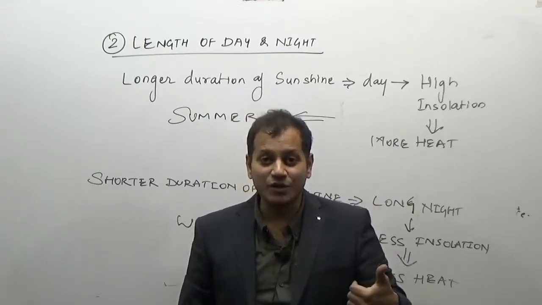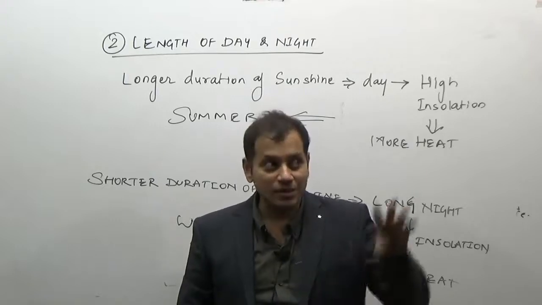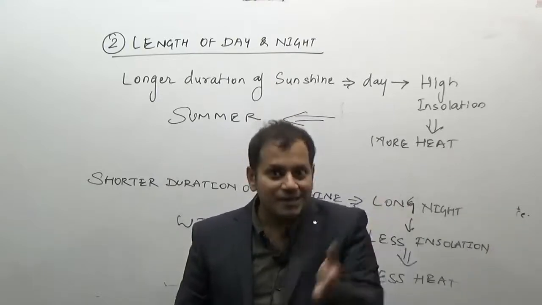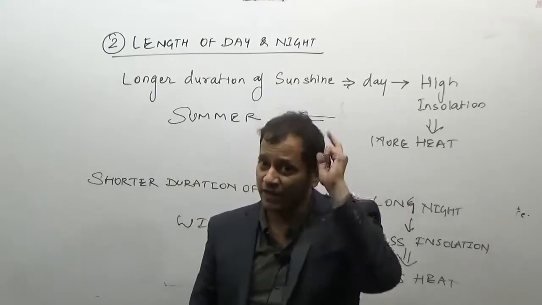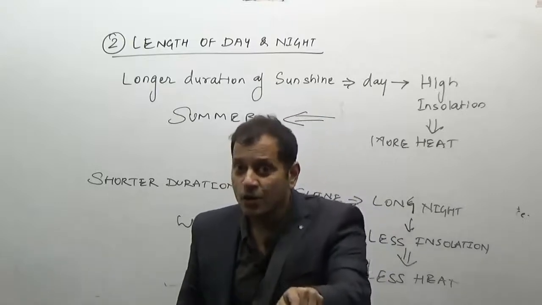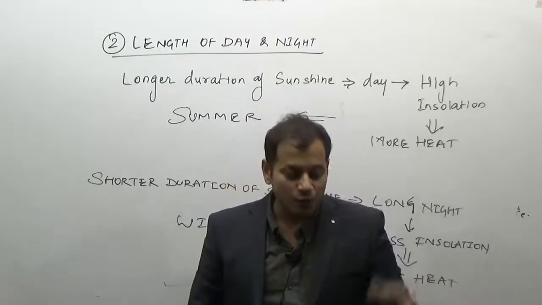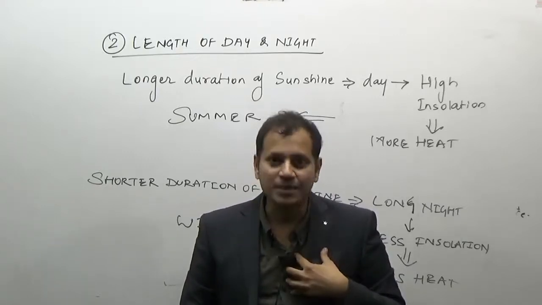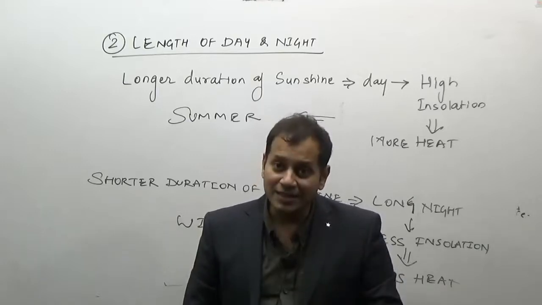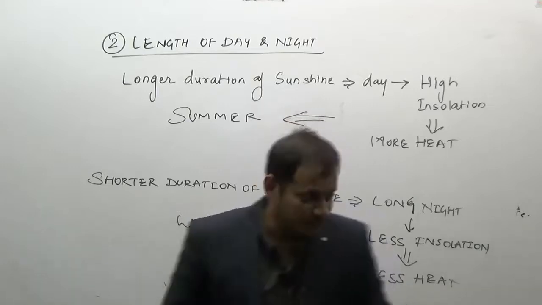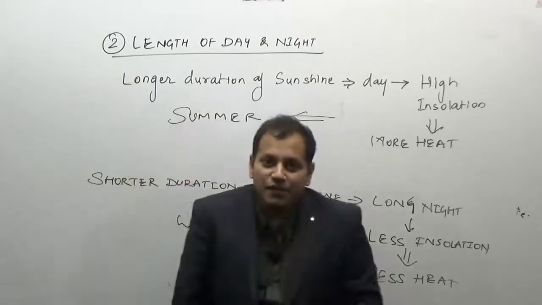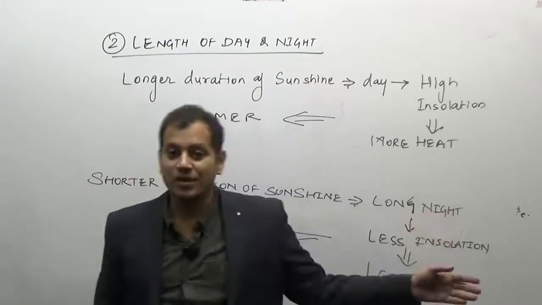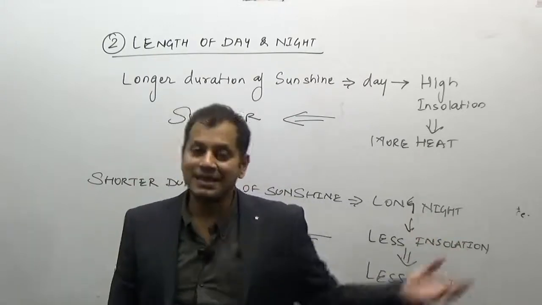Why is the duration of the day greater on the 21st of June? Because the sun is in the northern hemisphere. Conversely, when the sun is in the southern hemisphere, when does it occur? We have done it many times. It occurs on the 22nd of December, that is the winter solstice. With our reference, in the northern hemisphere there is winter. So on this day we have the longest night and the shortest day. Conversely, in the southern hemisphere there is a summer season, having the longest day and the shortest night.